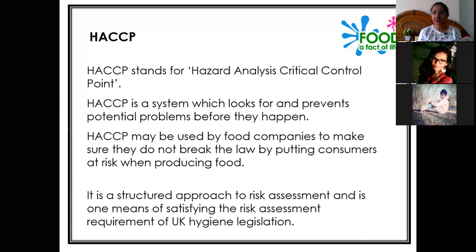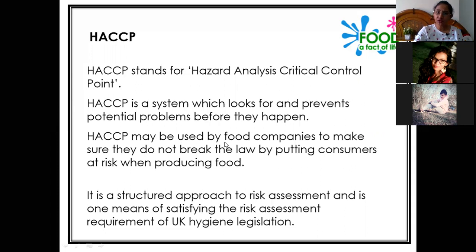HACCP is an organized management system which first looks for the type of hazard, and then tries to prevent the potential problems well in advance. We can control certain problems that can happen in any of the food industries.